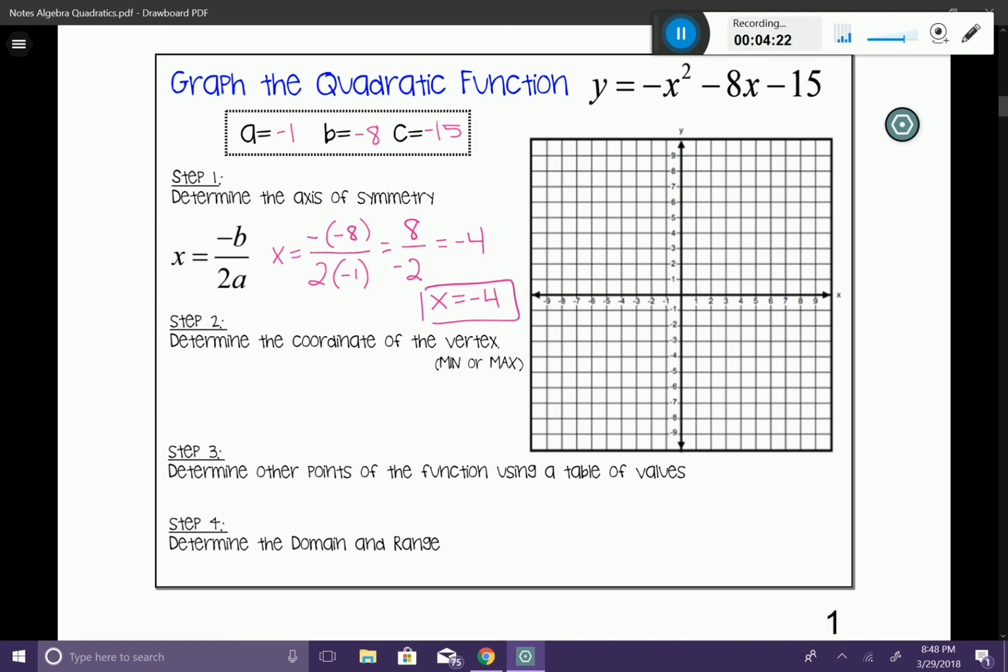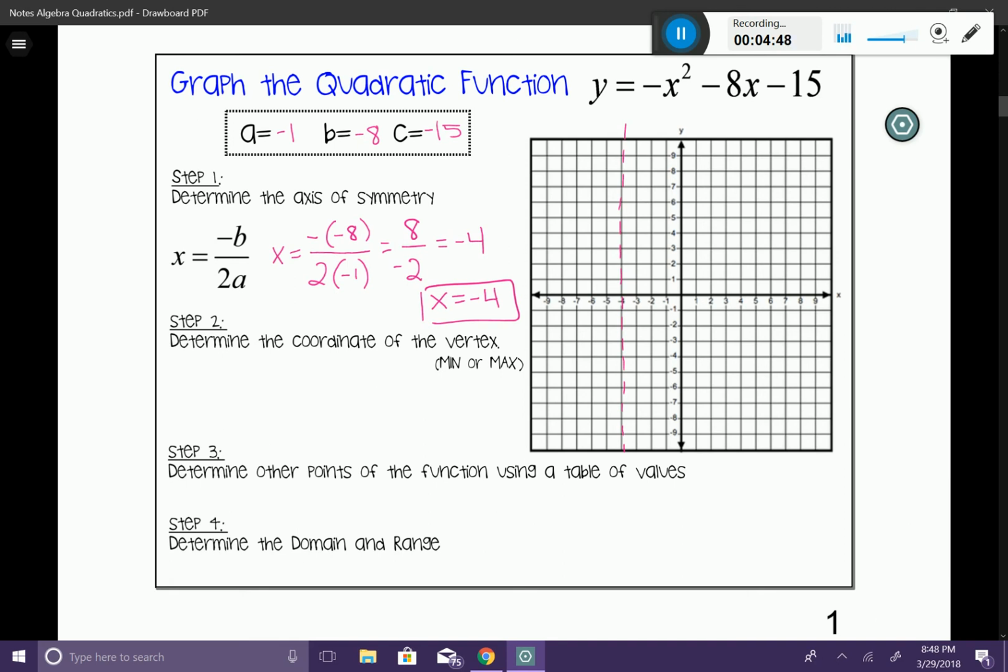What I'm going to do now is graph that axis of symmetry. We know that anytime you have an equation where you have x equals something, if you remember that little trick I showed you with the little v's, x is always going to be a vertical line. So I'm going to have a nice vertical line. I like to indicate it as a dotted line. This right here is my axis of symmetry. That's what's going to cut my parabola in half.